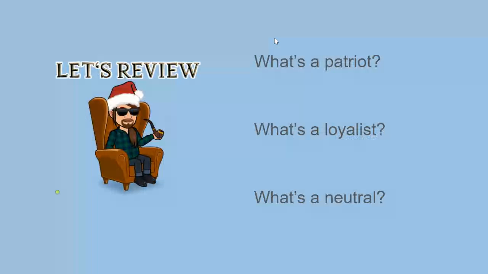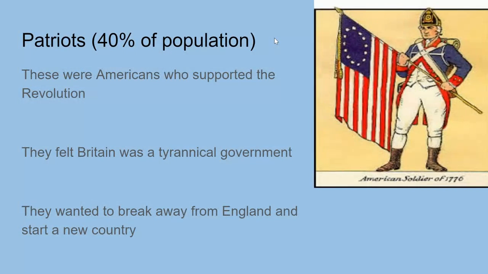Okay, so quick reminder, there are three groups in this time period in the colonies. The Patriots, the Loyalists, and those who are neutral. So we got three quick questions on that. Patriots are about 40% of the population. These are the Americans who support the revolution. They feel Britain is a tyrannical government. They want to break away from England and start a new country.